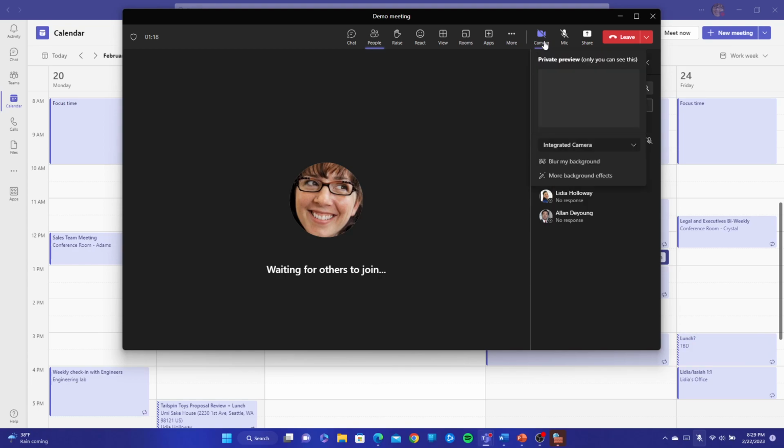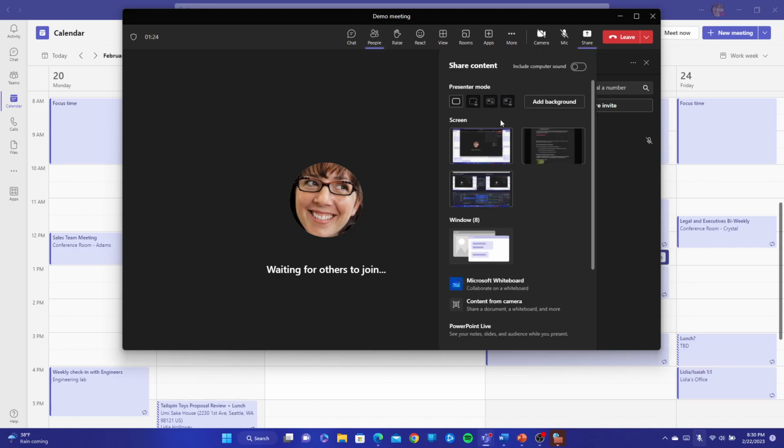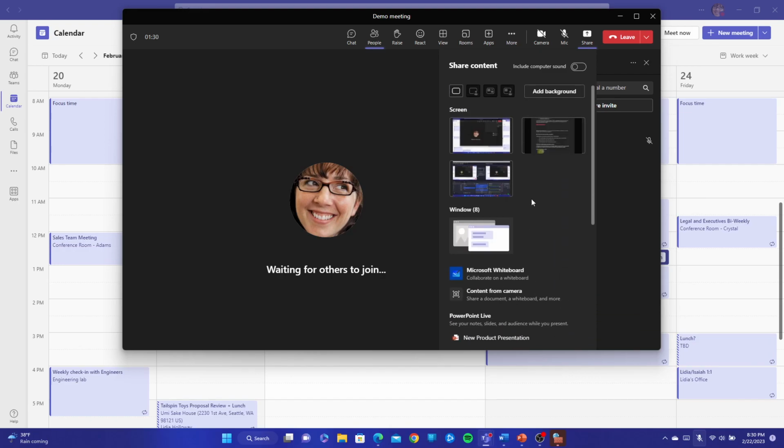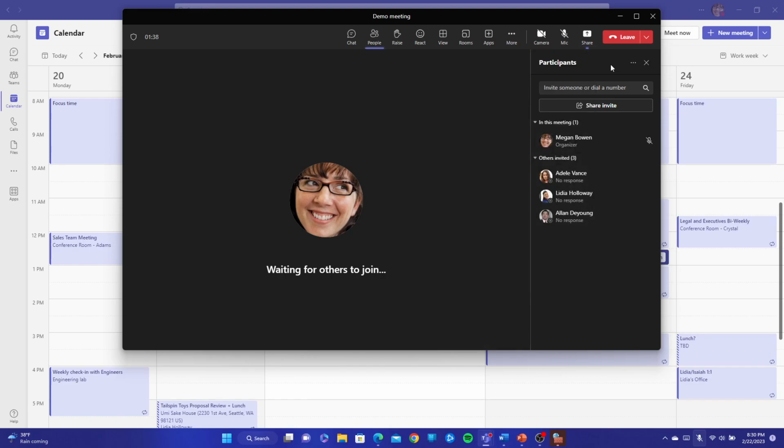From here, we can turn on and turn off our cameras or our microphones, and we'll have the share button here where we can easily share either a whiteboard. If we're working on a whiteboard, we can share our PowerPoint presentations from here as well. And make sure if you're sharing anything that includes audio to always click on Include Computer Audio on the top.